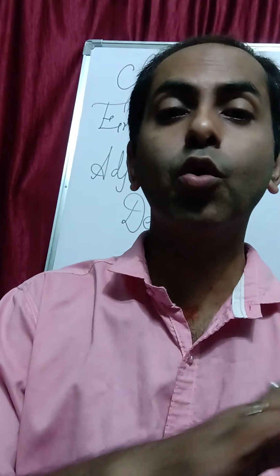So, again, we are here to proceed with the next part of the chapter. That means we have started degrees of comparison in our previous class. Today, we will read in detail. So, first of all, we must come to know that adjectives have 3 degrees: positive, comparative, and superlative. Positive degree when there is no comparison. Then comparative degree when there is a comparison between two things, and superlative when there is a comparison between more than two nouns or pronouns.